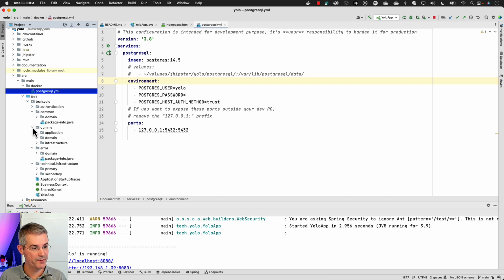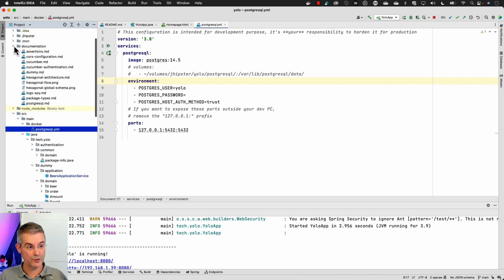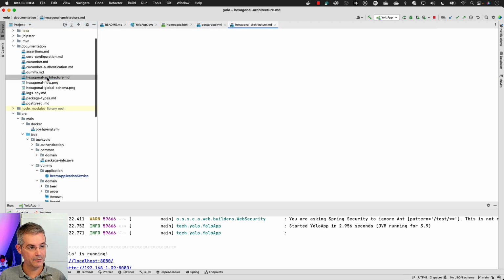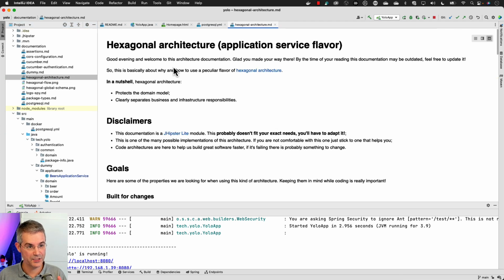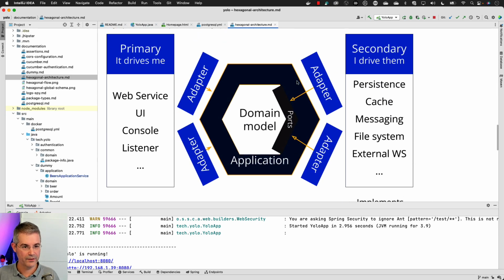So we can see the dummy package here, and we can see our Hexagon Architecture available. Let's first have a look at the documentation, because we also generate documentation. What is important here is this Hexagon Architecture documentation that is going to explain how you should develop a Hexagon Architecture for your application.